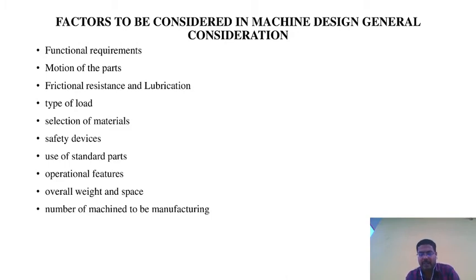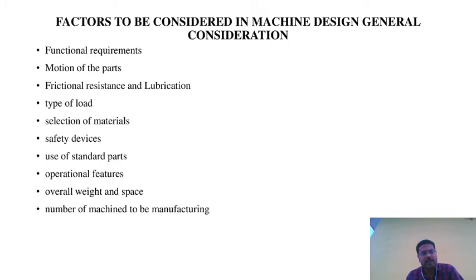A load may be steady or variable, shock or impact, and the element should sustain the loading acting on it. So in the calculations, the load applied on the particular machine is considered, along with where the frictional resistance is and where the parts will be lubricated.